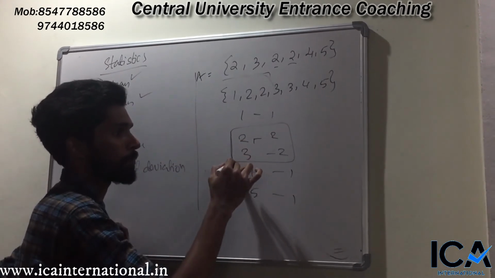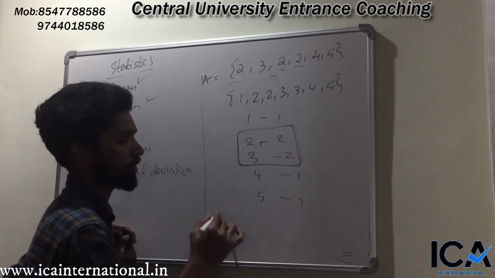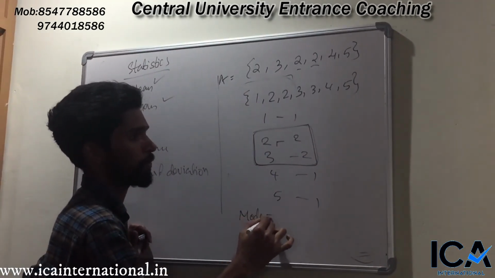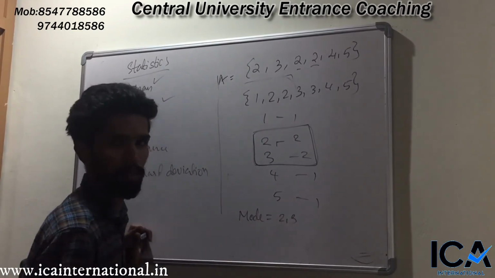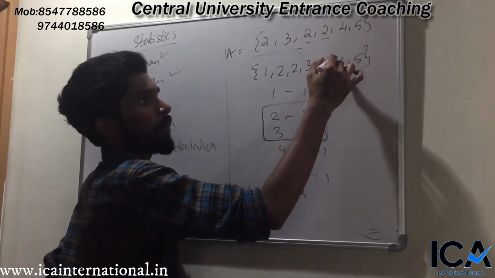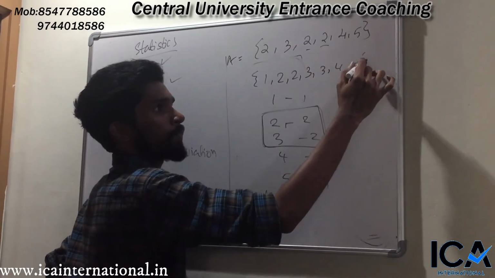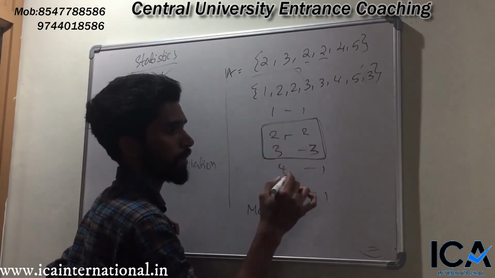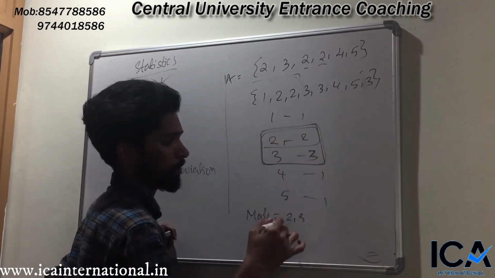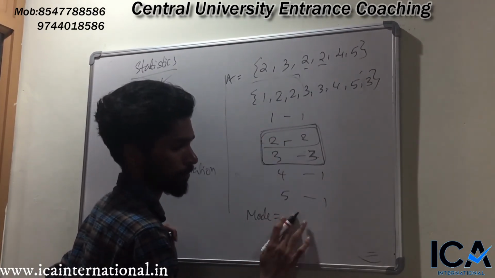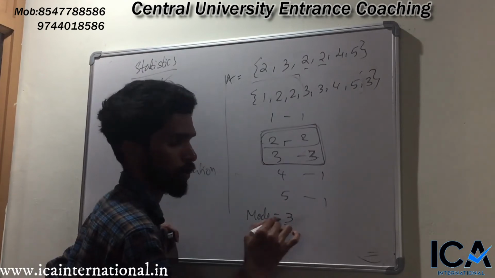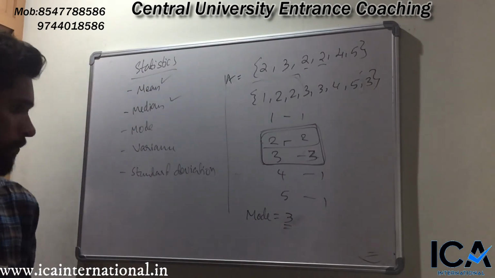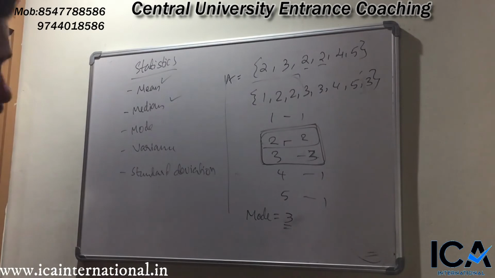Then we have multiple modes. Then the mode of this set is 2, 3. Suppose we had one more 3 after 5, then the mode of this set is 3 only. Okay, so that's all about your mode.